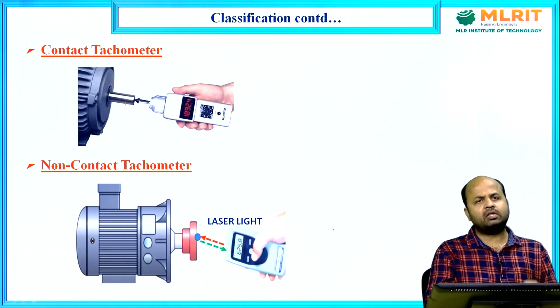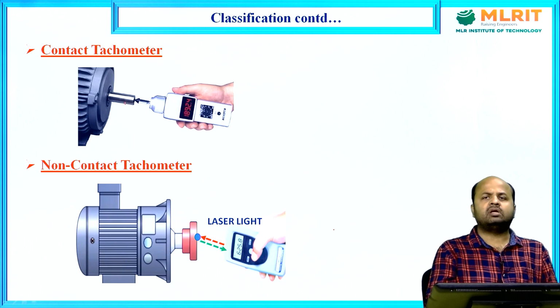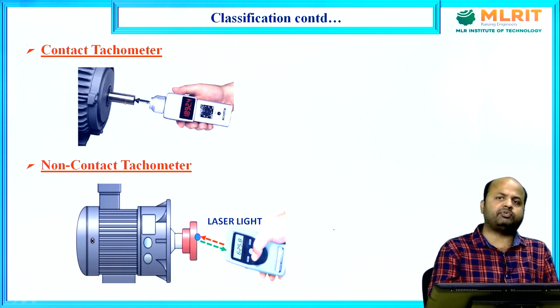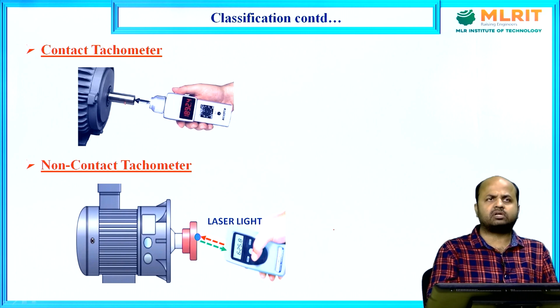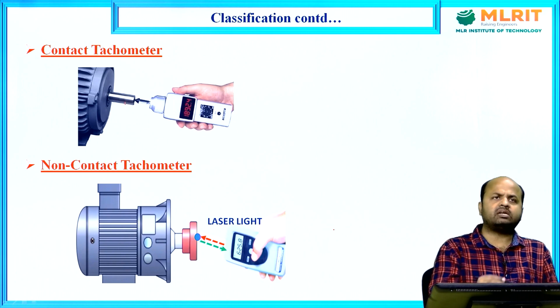Now, what do you mean by contact tachometer and non-contact tachometer? This is the next classification of tachometer. Earlier we have seen analog tachometer and then digital tachometer. In this slide we are seeing that this is contact type tachometer and the other is non-contact type tachometer.